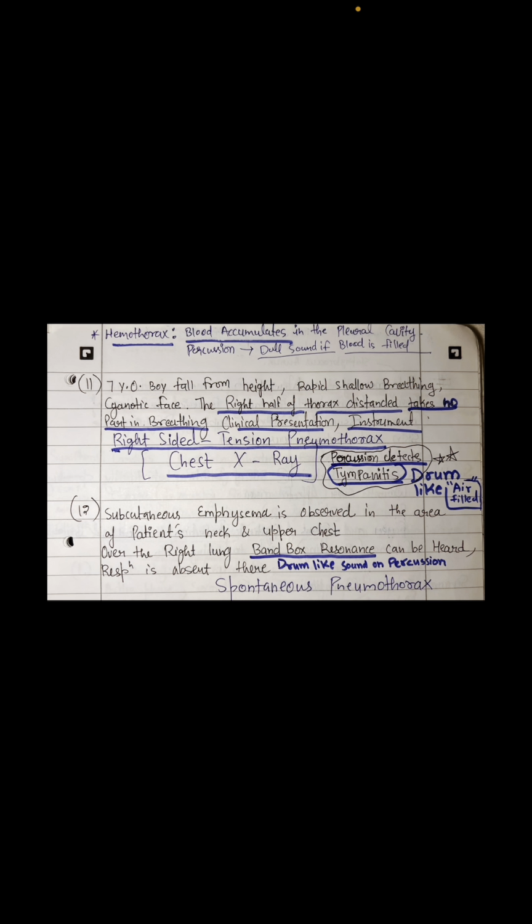Sir, 11th patient. This is a 7-year-old boy. It says he got a fall from the height, rapid shallow breathing, cyanotic face. The right half of the thorax is distended. Distended means a bit outside, a bit bulged. It takes no part in breathing. So why? Because of lung collapse. Clinical presentation and instrumental findings suggest right-sided tension pneumothorax.